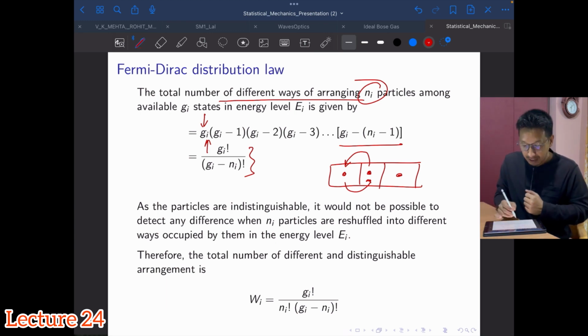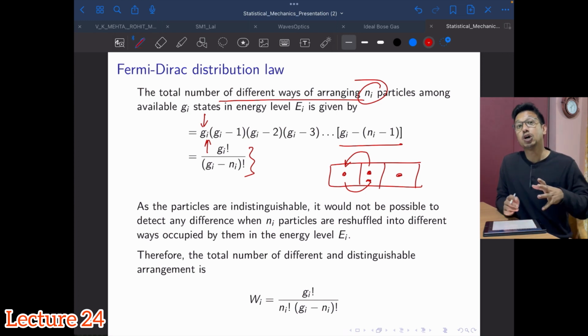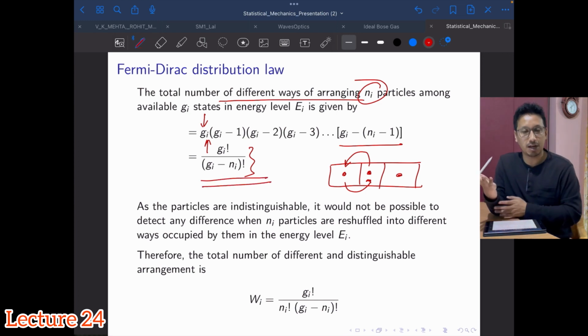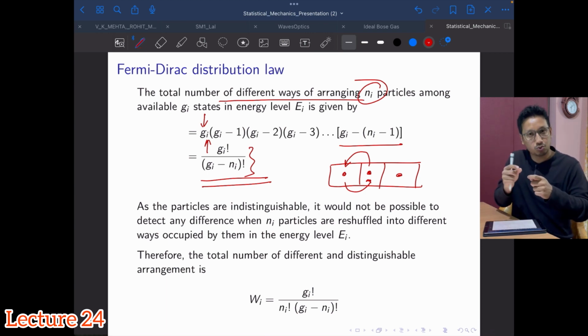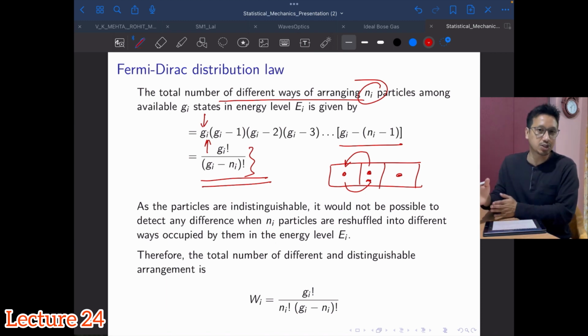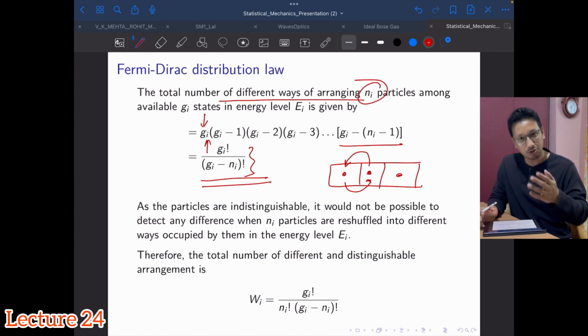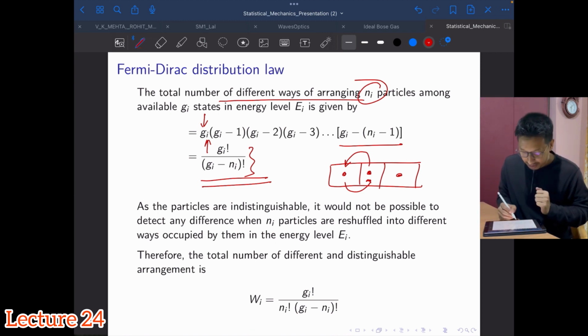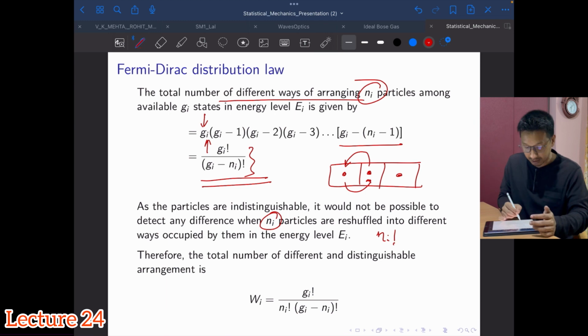That means in the count we have made, there are so many meaningless configurations, meaningless ways also counted there, because if I exchange any 2 of these particles, or reshuffle the particles here and there, it's not going to give me a new, distinguishable state or configuration. So Ni factorial number of meaningless ways are counted in this.